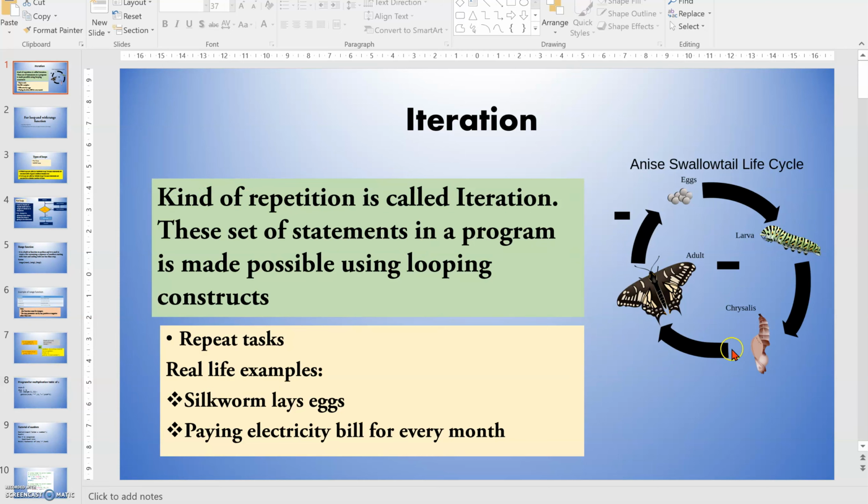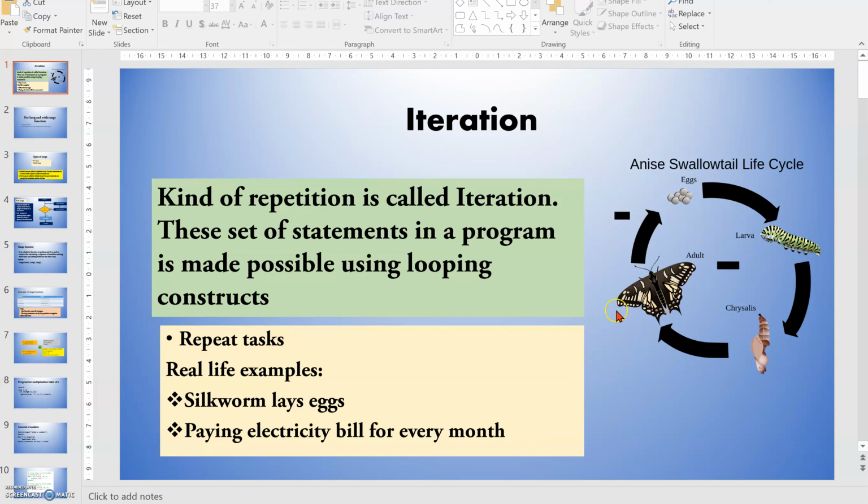Here, a real life example of iteration is the life cycle of a butterfly. Here you see the first one, it lays eggs, then it becomes a larva, then it has a pupa, then it will be a butterfly. And again the butterfly will lay the eggs and then larva, then pupa, then butterfly. So this happens repeatedly in the life cycle of the butterfly.